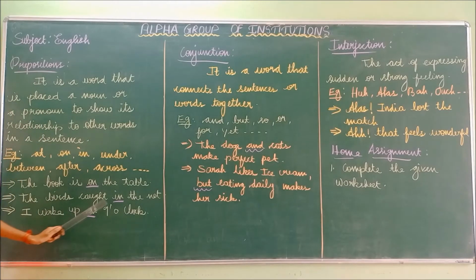The second example, the birds caught in the net. The third example, I wake up at 9 o'clock. So this shows the relationship to the other words in a sentence. So preposition is a word that is placed before a noun or a pronoun to show its relationship to other words in a sentence. The examples for preposition are at, on, in, under, between, after, across. The book is on the table. The birds caught in the net. I wake up at 9 o'clock.